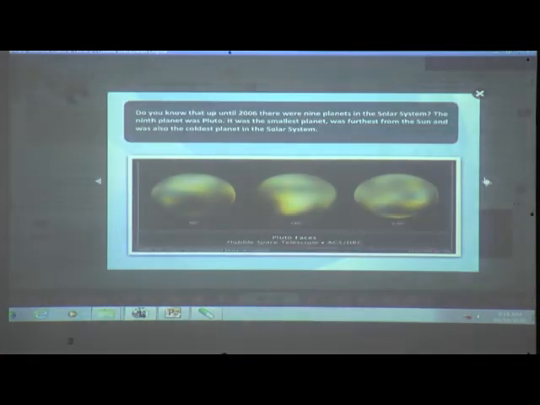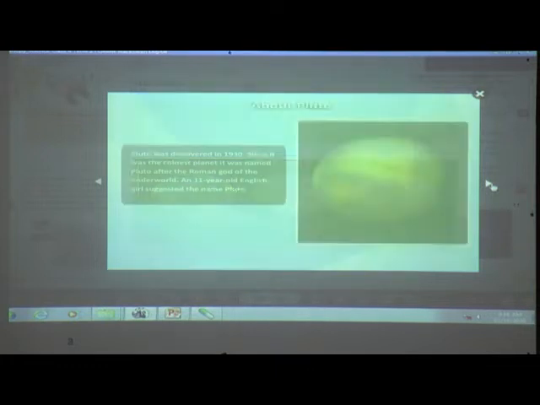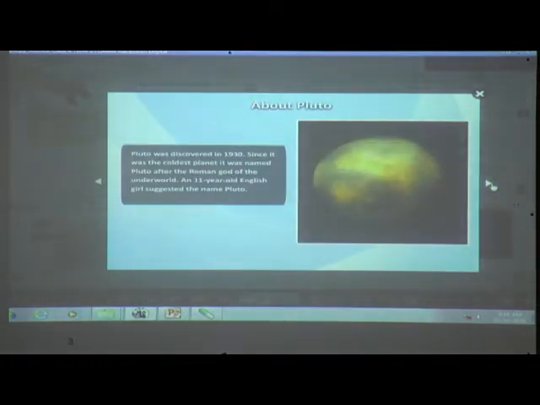Do you know that up until 2006 there were 9 planets in the solar system? The 9th planet was Pluto. It was the smallest planet, was furthest from the Sun, and was also the coldest planet in the solar system. About Pluto. Pluto was discovered in 1930. Since it was the coldest planet, it was named Pluto after the Roman god of the underworld. And a very young English girl suggested the name Pluto.